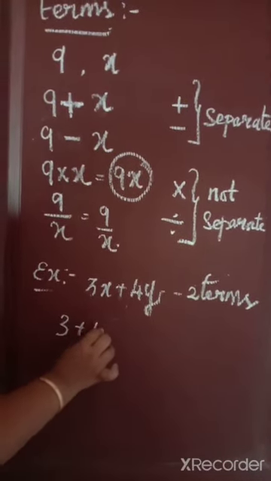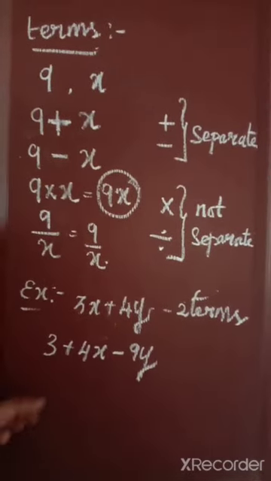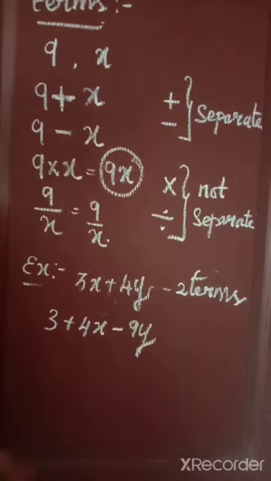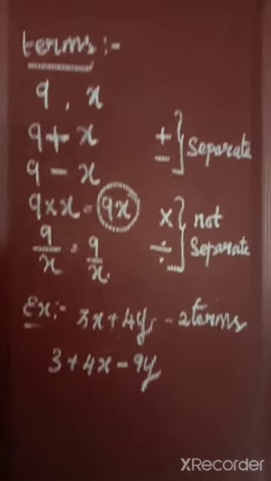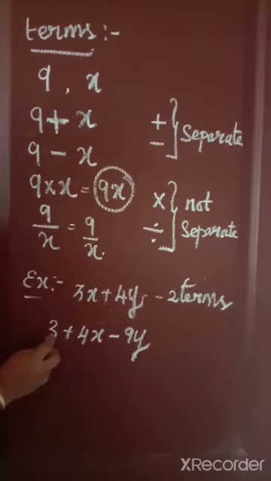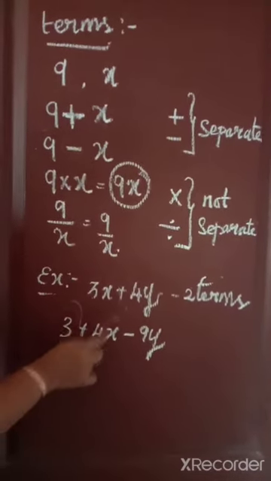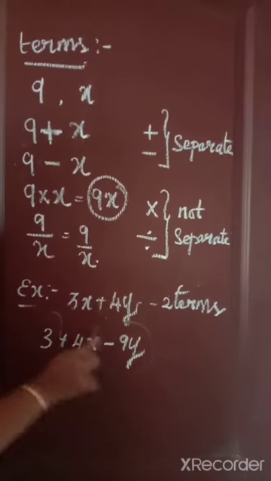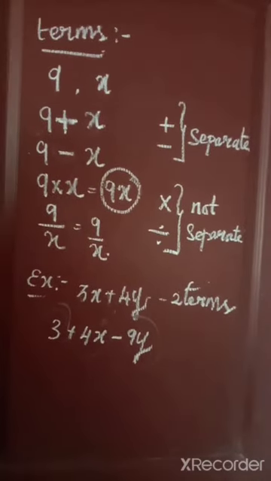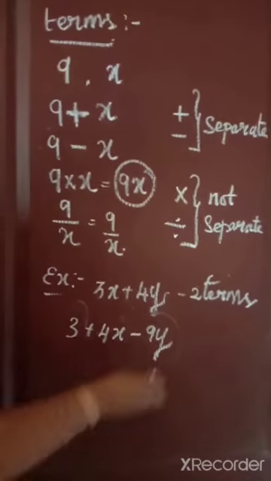3 plus 4x minus 9y. See the plus and minus. Here one plus is there, here one minus is there. So this is considered as one term, this is considered as one term, and next 9y is considered as another term. So how many terms are there? Yes, 1, 2, 3. So 3 terms.